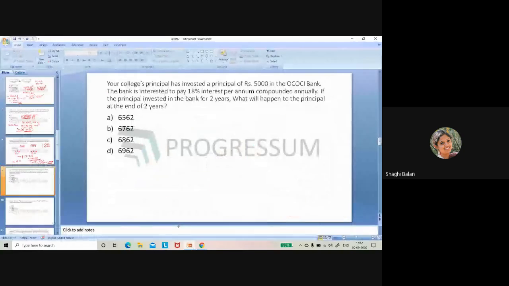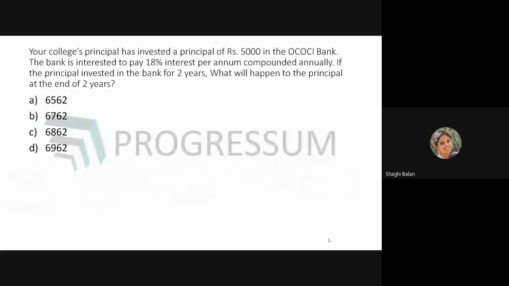This is the question. Your college principal has invested a principal of rupees 5,000 in the OCI bank. The bank is interested to pay 18% interest per annum compounded annually. If the principal invested in the bank for 2 years, what will happen to the principal at the end of 2 years? That is the question. So how will you find the answer for this question? This is something related with CI and SI. So tell me how to solve this question, guys.